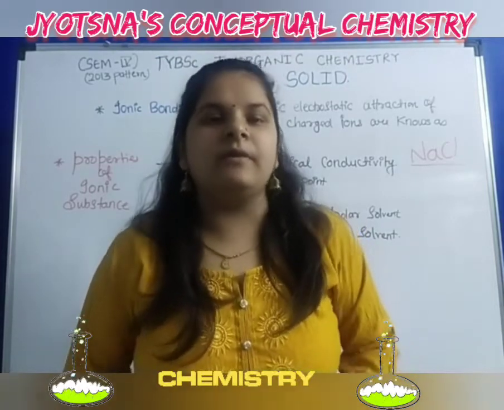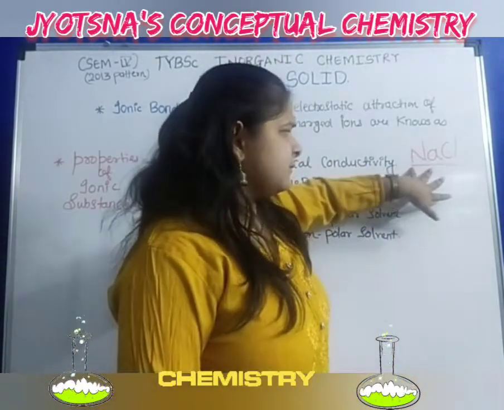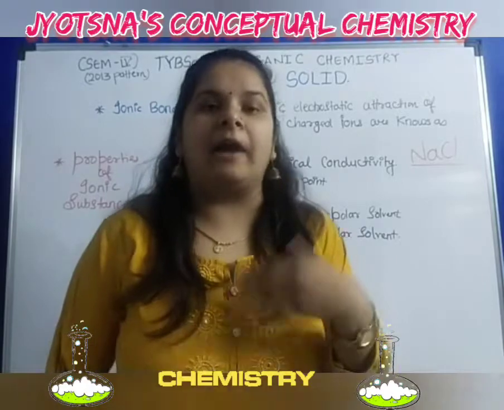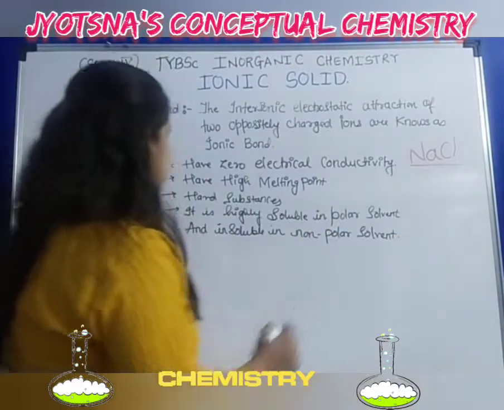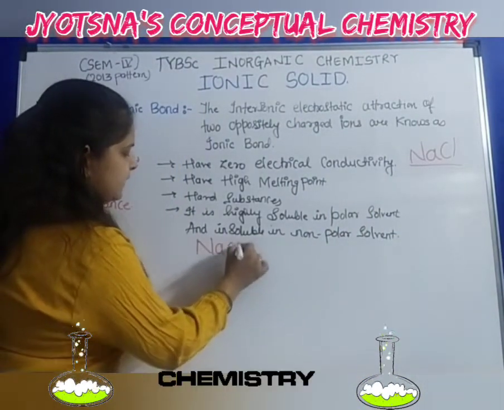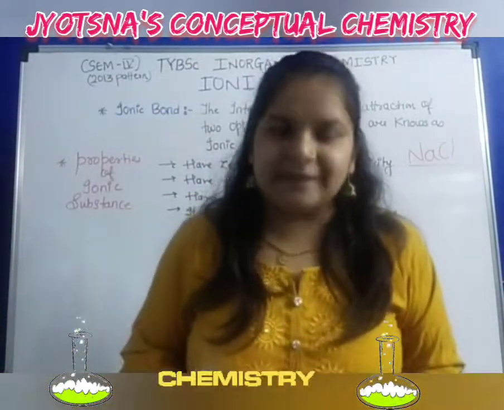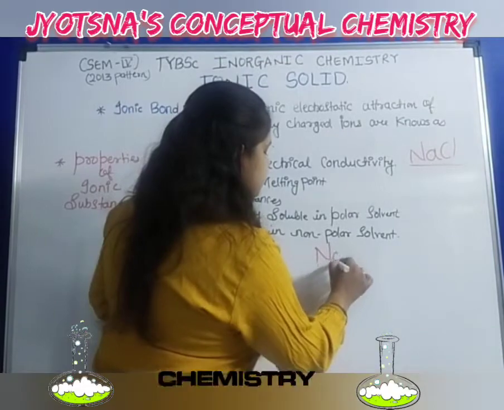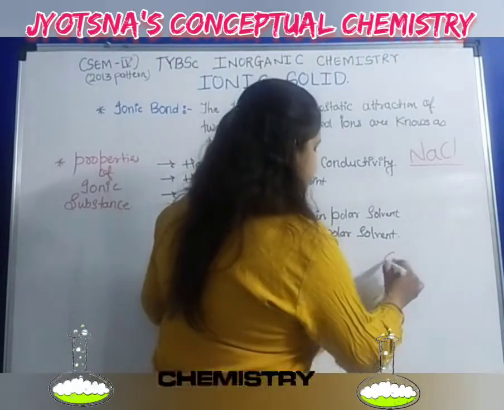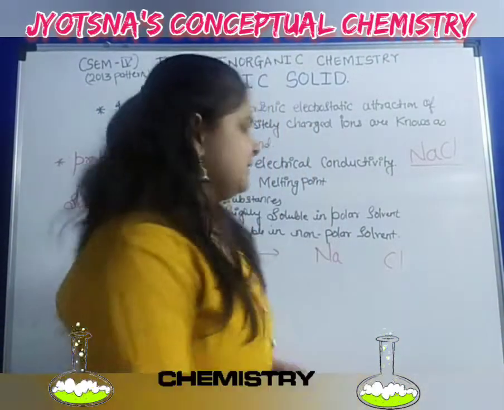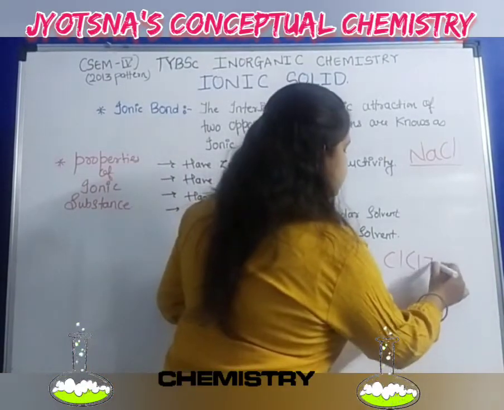Now we will see how the ionic bond is formed. See what happens with NaCl. This is the example of ionic solids. What is the atomic number of sodium? It is 11, and chlorine is 17.